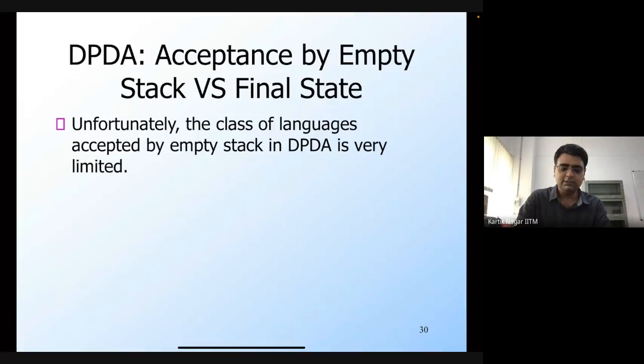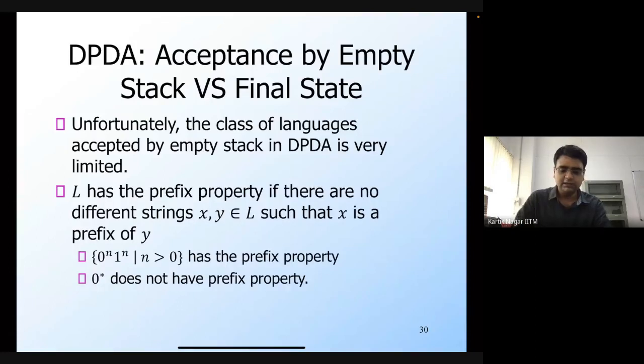So the class of languages that is accepted by empty stack in DPDA is very limited. It's not even the class of all regular languages, right? In order to show this, we can define the prefix property. If you have an arbitrary language L, then L has the prefix property if there are no different strings X and Y which both belong to L, such that X is a prefix of Y.